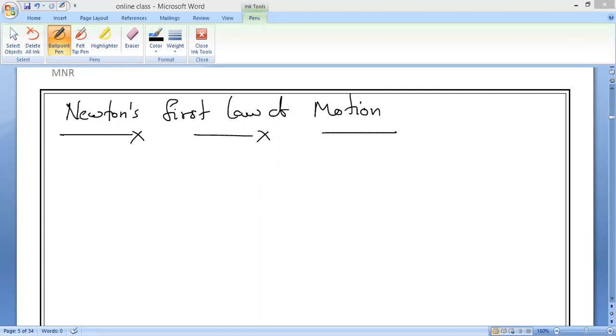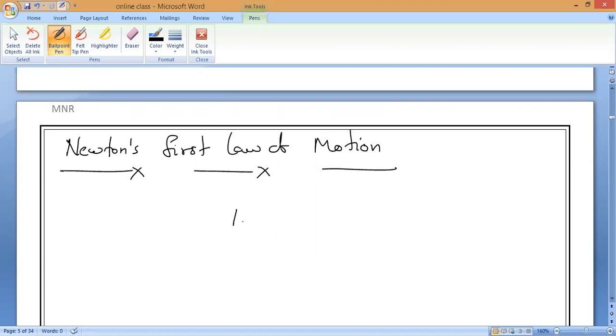Now we will study Newton's laws of motion. What are Newton's laws of motion?